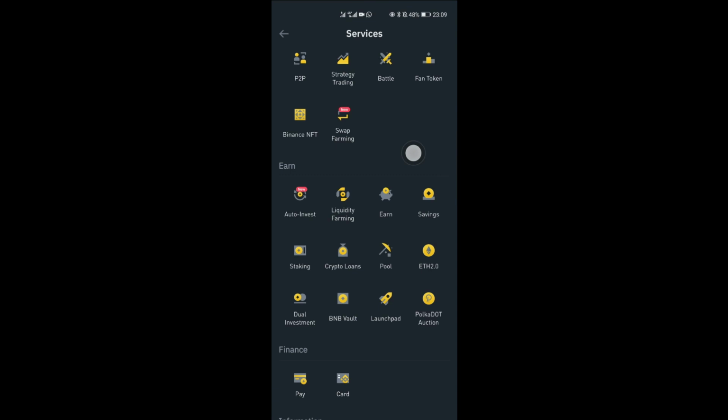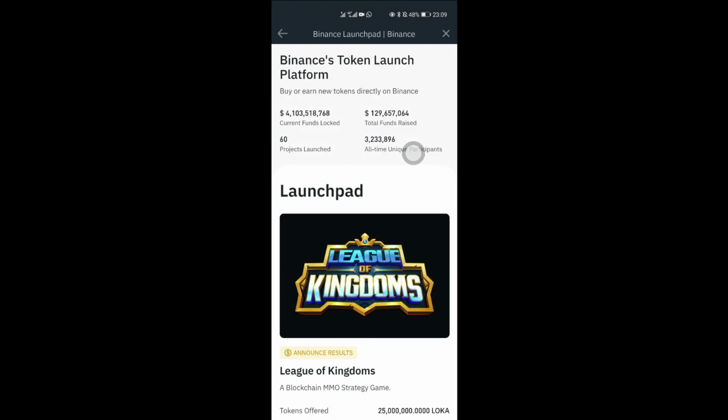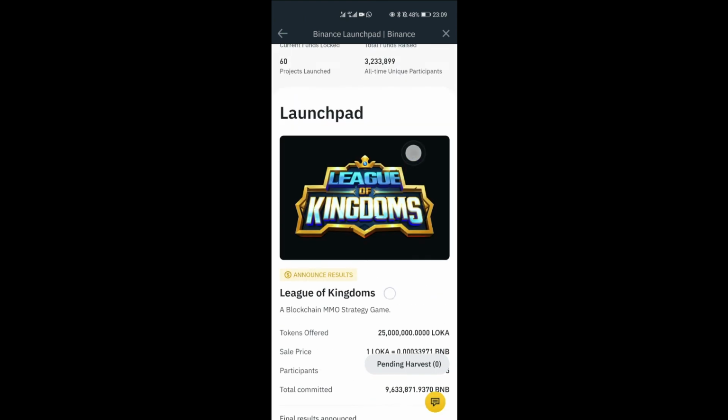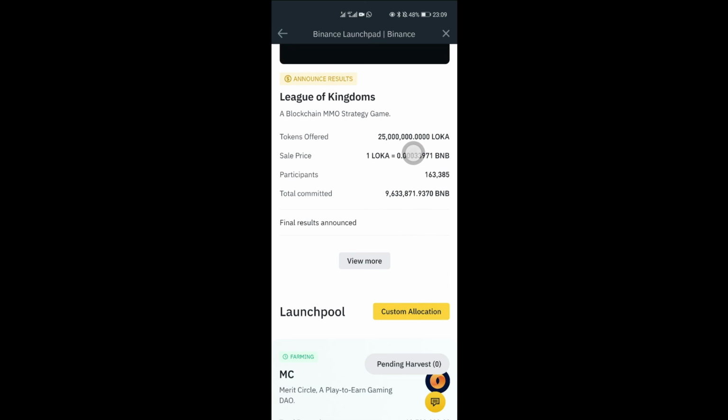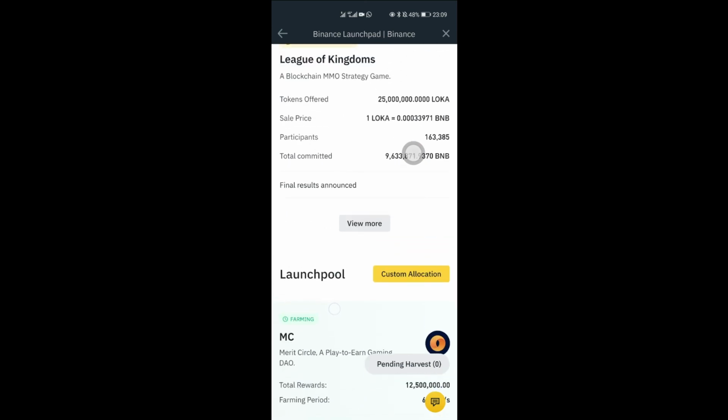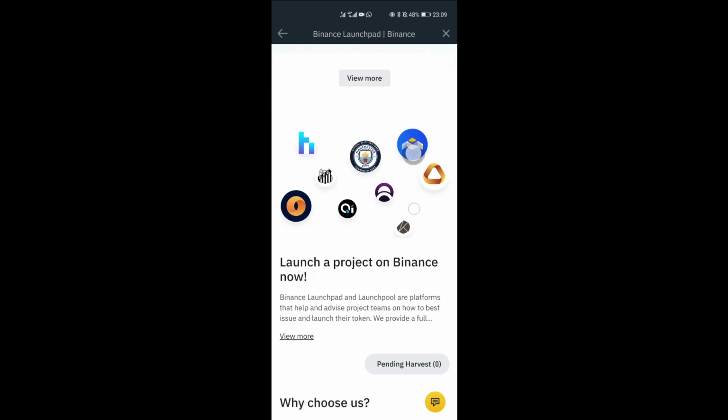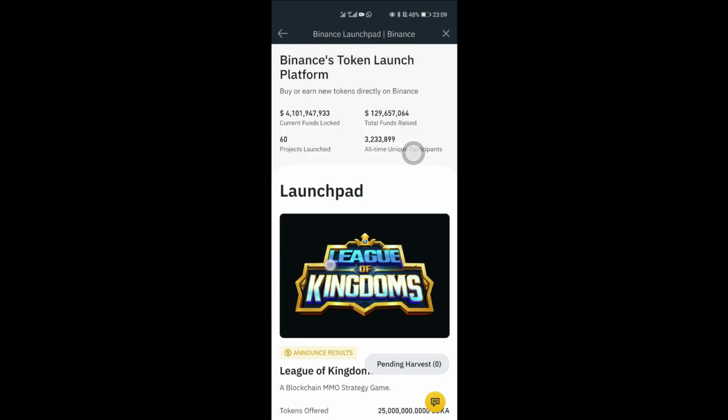So you can participate in Launchpad, check the updates. This League of Kingdom 2 is just going on for 2 or 3 days. I think on the 22nd it's going to be off, and then you just need to commit your BNB. There are rules and regulations for each one. Some you can stake, and you're still able to use your funds for other things. Just read the rules and regulations for each, and then it'd be good.